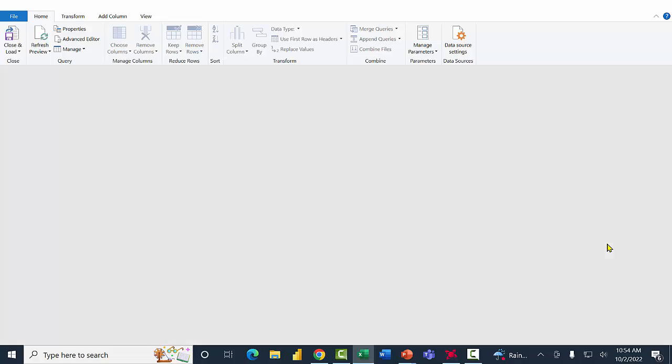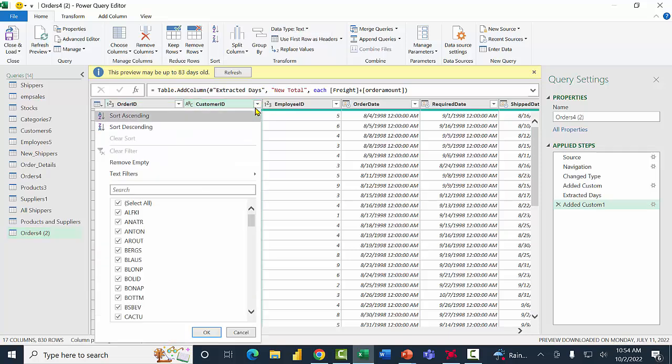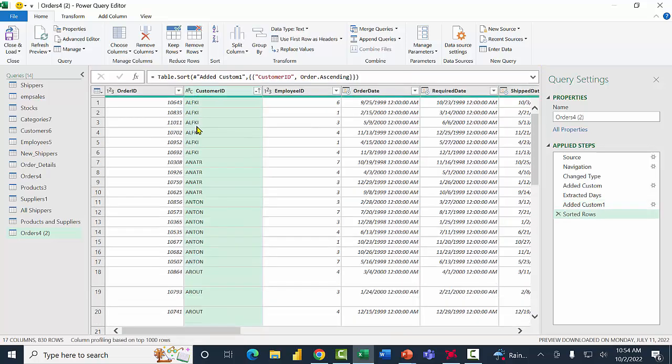And it actually brought us directly into the Power Query here. Now, if I look down here at the bottom, it says 830 rows. So there's 830 individual orders. Now, I'm going to click on this pull down where it says Customer ID, and then we have the classic sort and filter. So I'll pick on Sort Ascending, and then we see how there's multiple orders for the same customer. This customer has 6 orders, this one has 4, this one has 5 or 6, and so on.